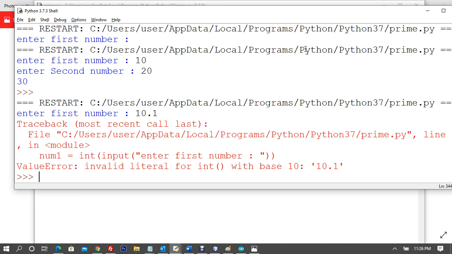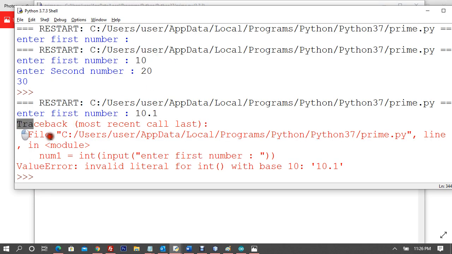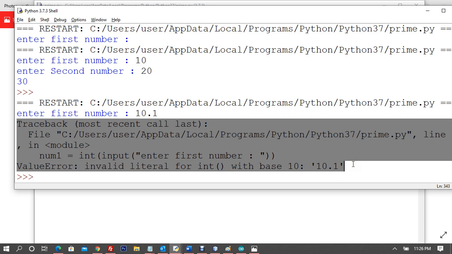So what is this called? This is called an exception. There are different types of exceptions that we can catch and handle, in order to stop Python giving you an error. If you want to handle it yourself, and say, hey Python, I want to generate some custom, user-defined errors, because my user is not going to understand it.